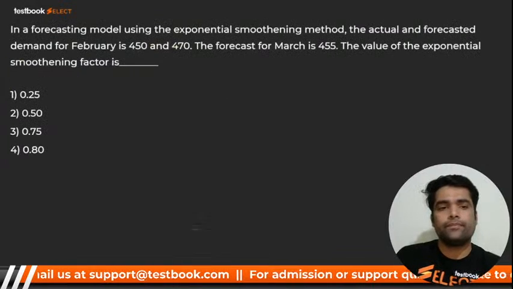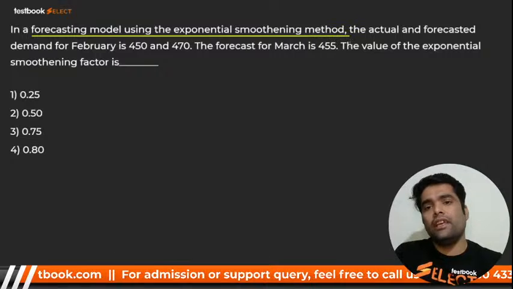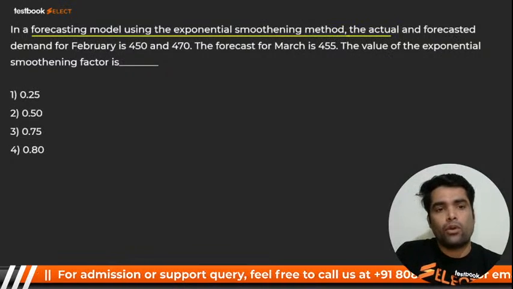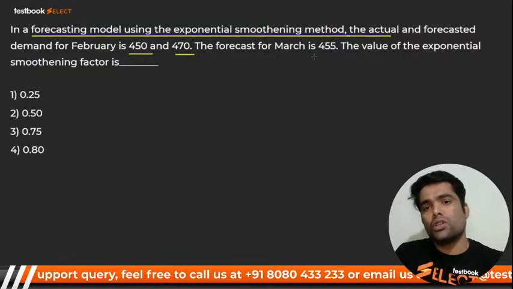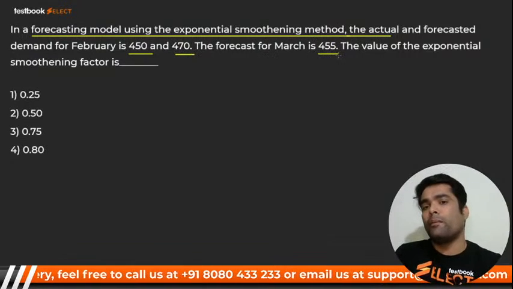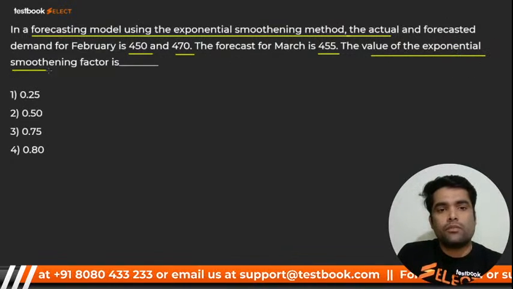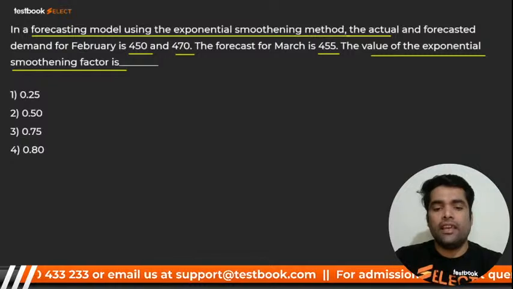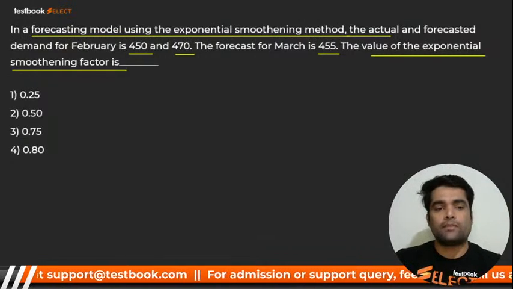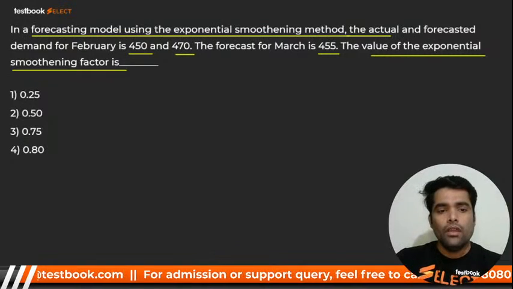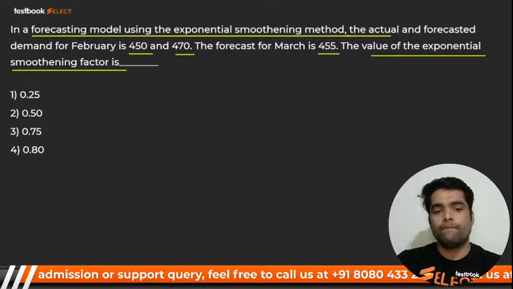Here we go for the next. In a forecasting model using the exponential smoothing method, the actual and forecasted demand are 450 and 470. The forecast for March is 455. The value of the exponential smoothing factor, that is alpha, is what they want. So how are we going to calculate alpha?